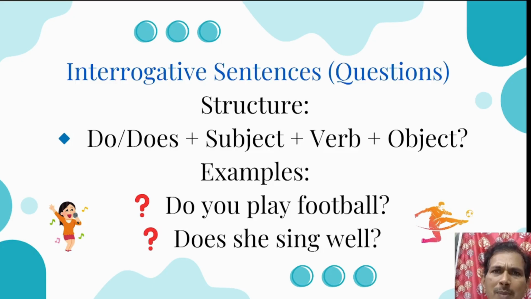For example, she plays well. So here there is an s to the verb. But if we change the statement into a question, an interrogative sentence, does she play well? So there is no s to the verb. So we should be very careful with these points.